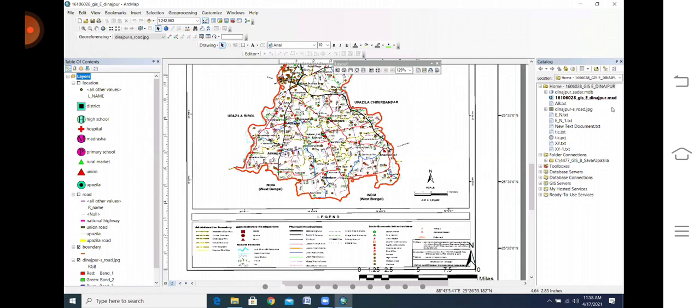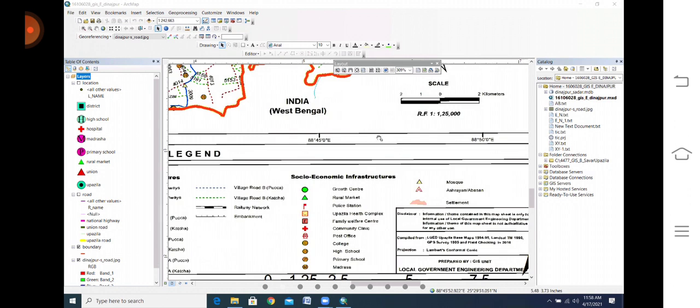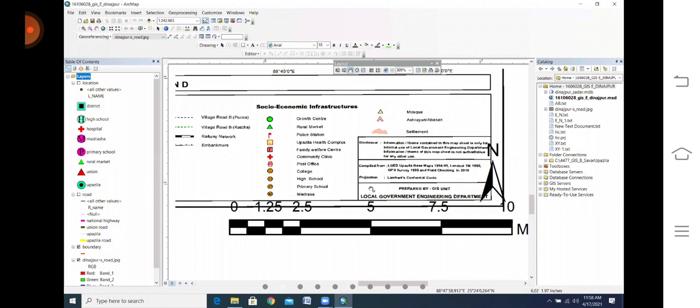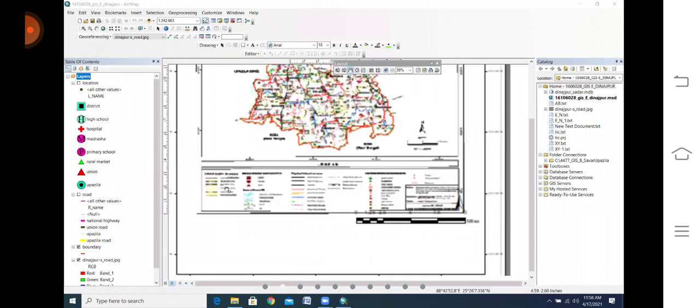If you look at this file, you can see there is some description area. Suppose this is your legend area. You will give all the items according to your legend.